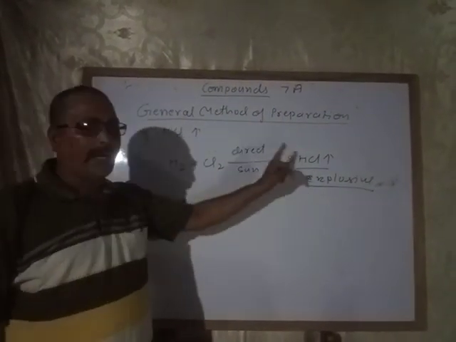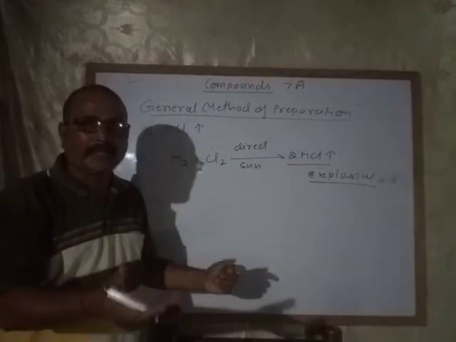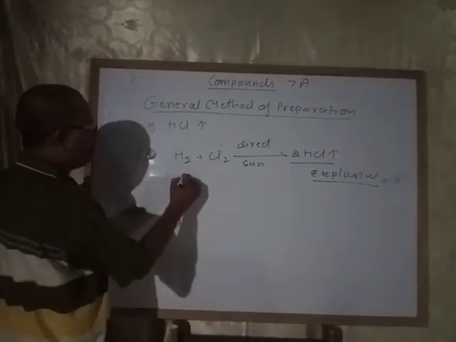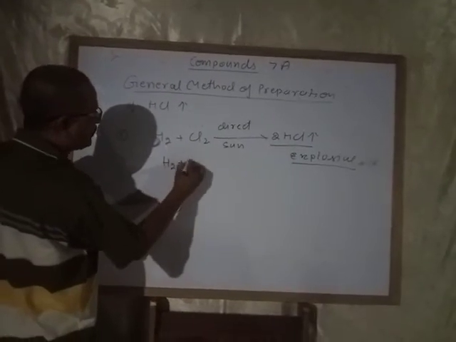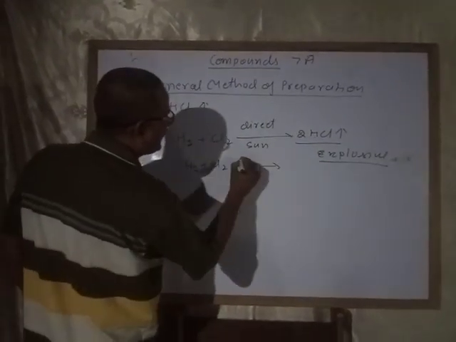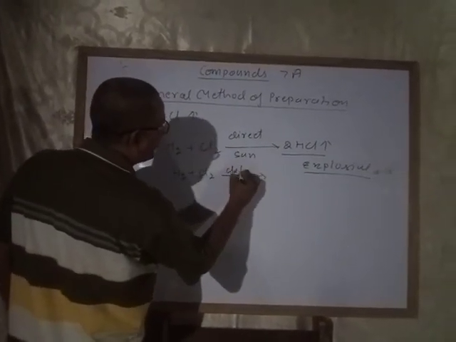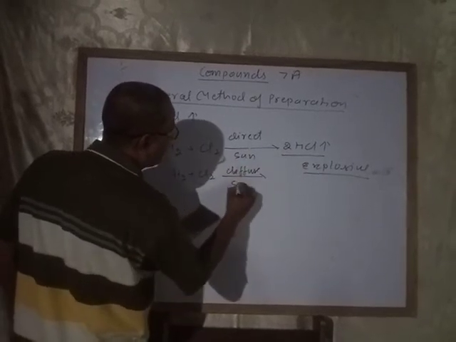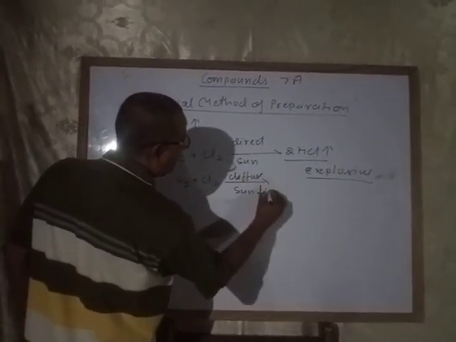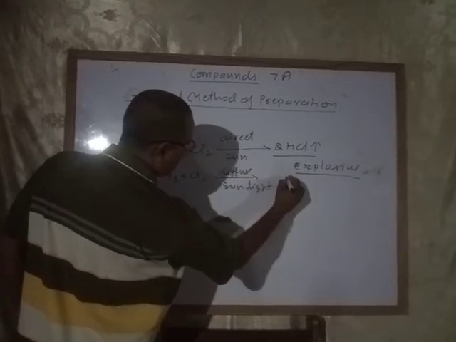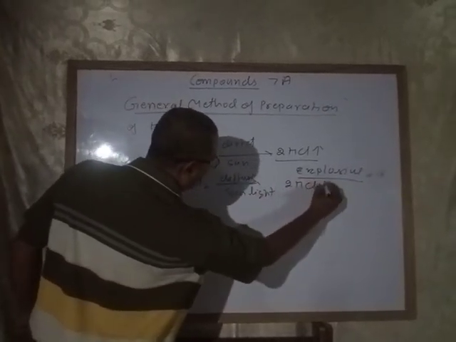Then how can we prepare it? We can prepare hydrogen chloride gas in diffused sunlight.